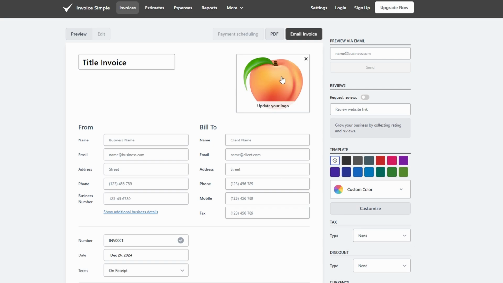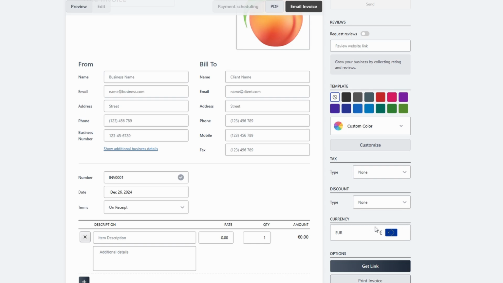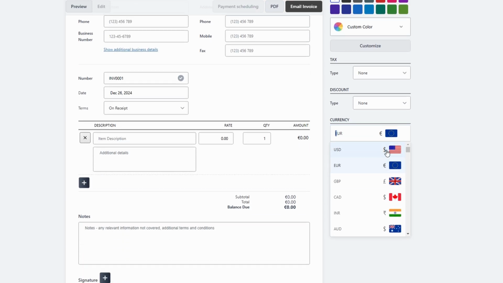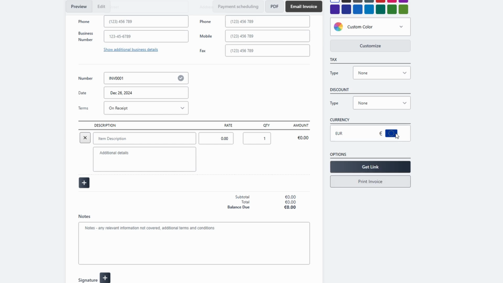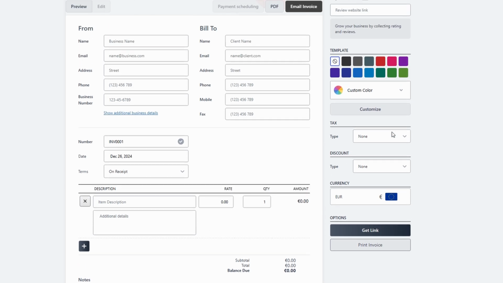In the Settings section of your invoice, you'll find a drop-down menu for selecting the currency you're using for the transaction. Choose from options like USD, Euro, GBP, or others, depending on your location and the currency you're dealing with. If your services or products are taxable, enter the tax percentage or amount in the taxes field. If no taxes are applicable, just leave this section blank.